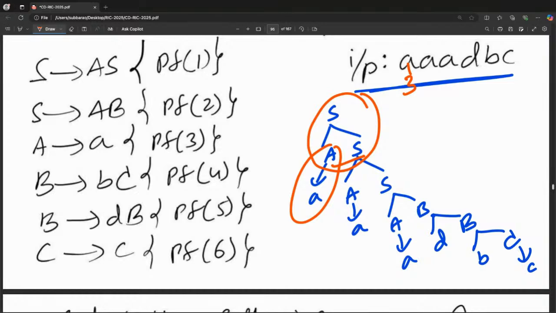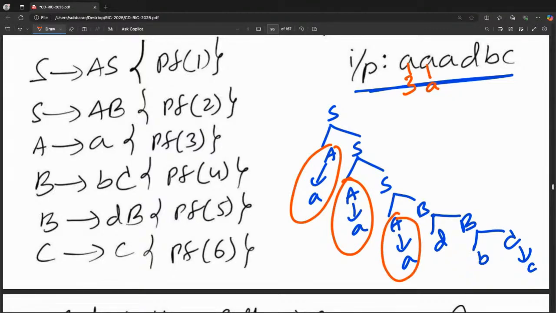Next, I think this is over. S goes to AS. So I think it is next. I started here, but it is not over. Now, again, one more A printed. Next one, again this, one more A printed. Next one, B goes to DB. D directly came, I think nothing will be printed. B goes to BC. B directly came, nothing will be printed. C goes to C, I think 6 will be printed.